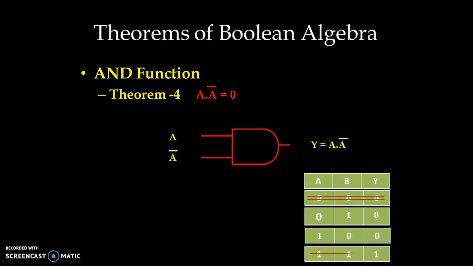So the 0, 0 and 1, 1 conditions are eliminated. We now have two possibilities, either input 0, 1 or 1, 0. But in both conditions, if A is 0, the output will be 0. Even if A is 1, the output will be 0. So for A dot A bar, the output is always 0.